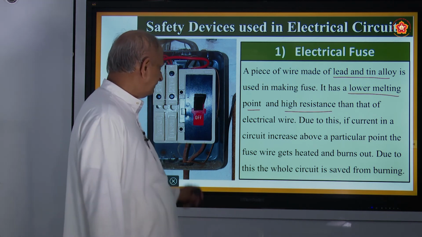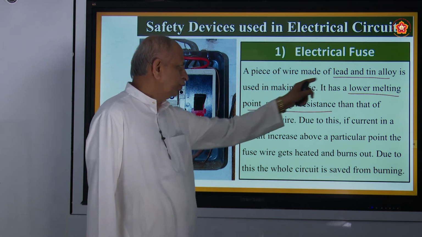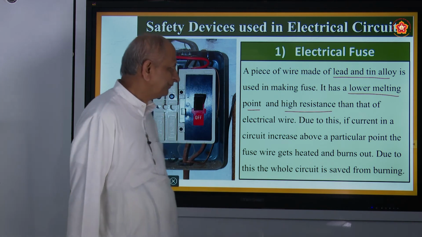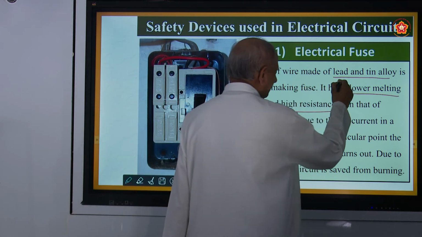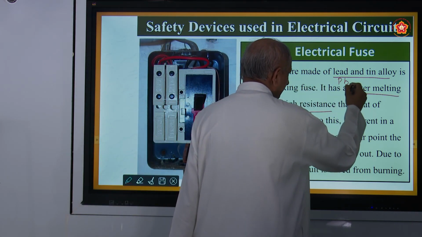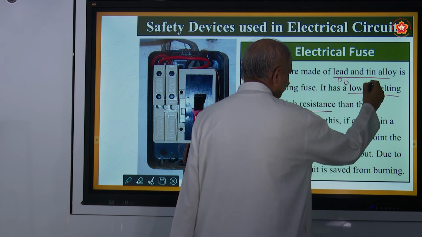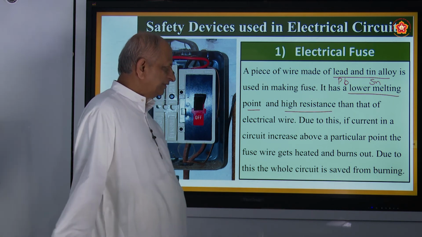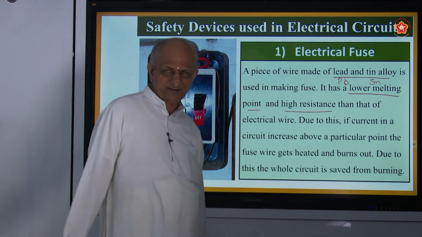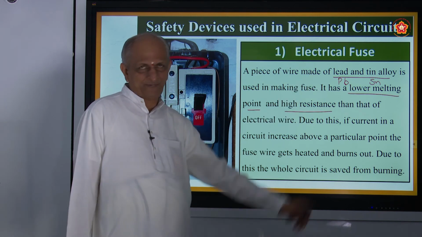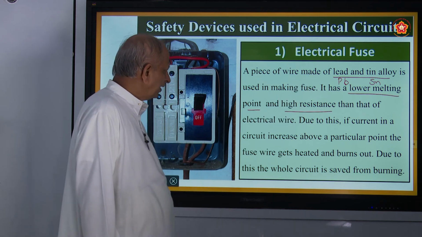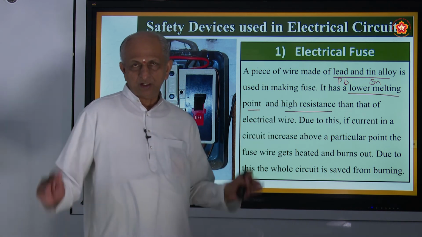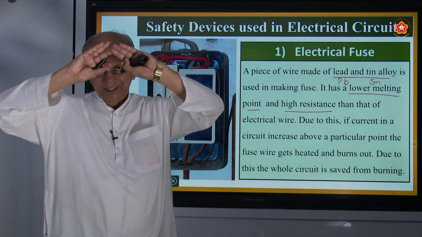So here also it is made up of an alloy of two metals, namely lead and tin. The speciality of this alloy is that its melting point is very low. So what happens? If there is more supply of current, it gets burnt off. And what happens if it is burnt off? All the devices in the home are kept safe.